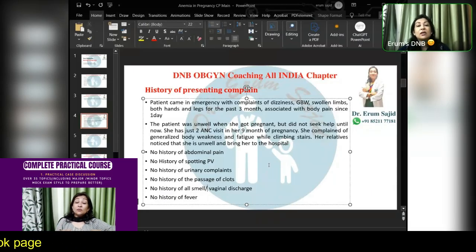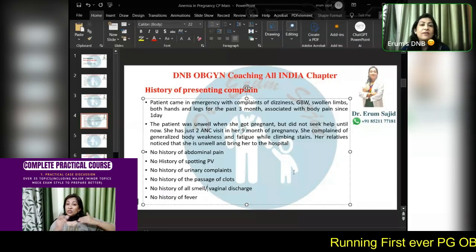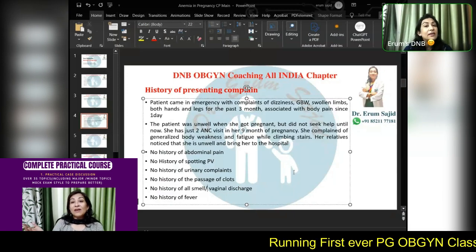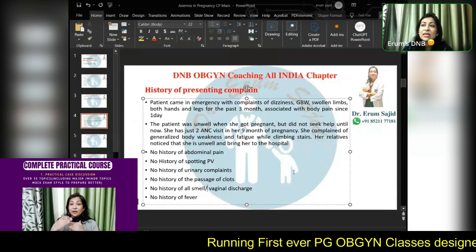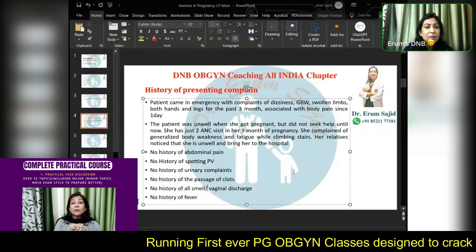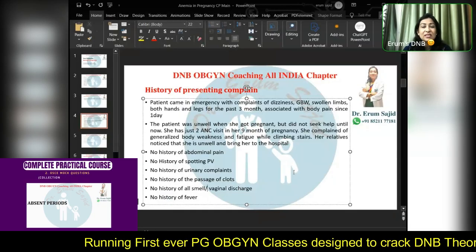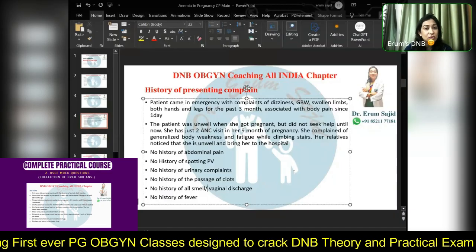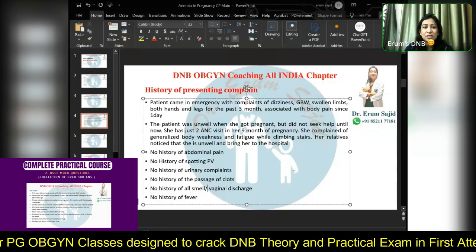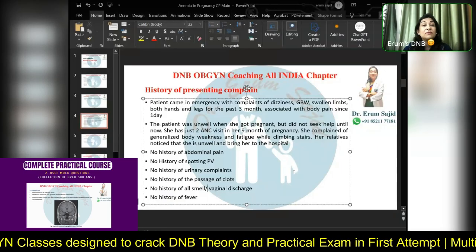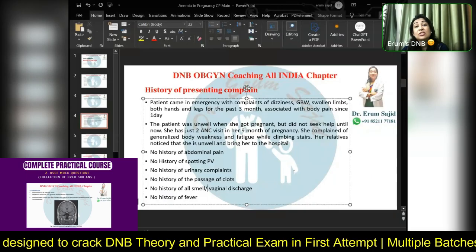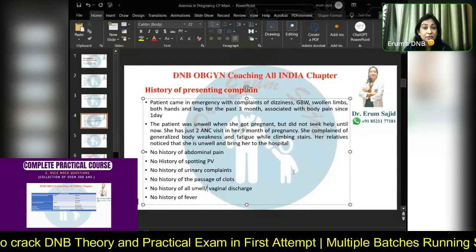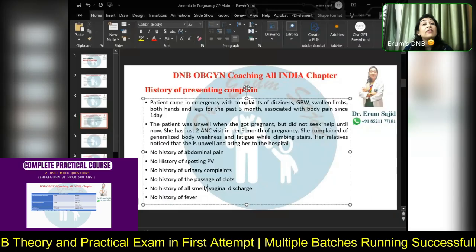All right. So this is her current feature. The very, very startling fact about it is that up till 9 months of pregnancy, she never had any antenatal visit. That's very strange. Even the very literate people nowadays do come to have at least 1 or 2 antenatal visits. They take the iron tablets, the calcium tablets, get the tetanus injection. That much they do, and that too free of cost, but she never attended. Now she has come, and she was always unwell as per her relatives, isn't it?